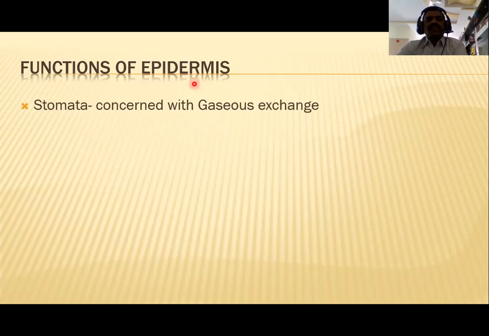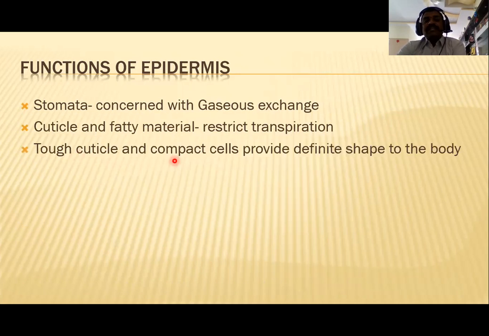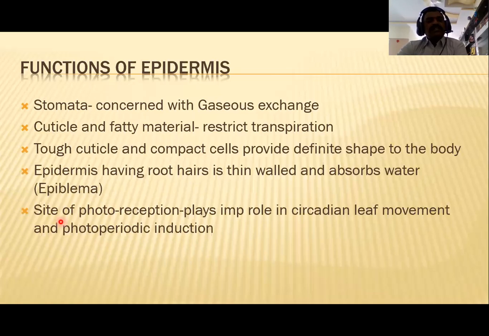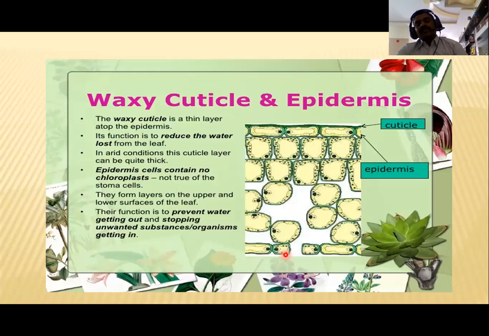Then stomata are useful for the exchange of gases, and the cuticle is a fatty material that restricts transpiration. The tough cuticle and compact cells provide a definite strength or shape to the plant body, and epidermis having root hairs is thin walled and absorbs water from the soil, epiblema. It is the site of photoreception and plays an important role in circadian leaf movement and photoperiodic induction, and epidermal protoplast stores various products of metabolism.